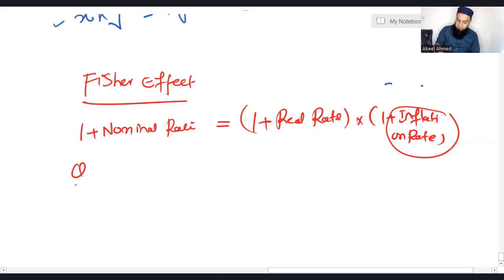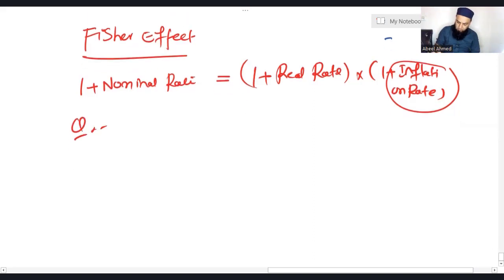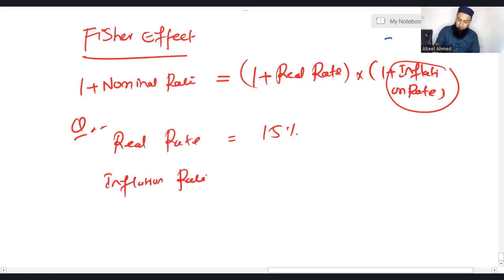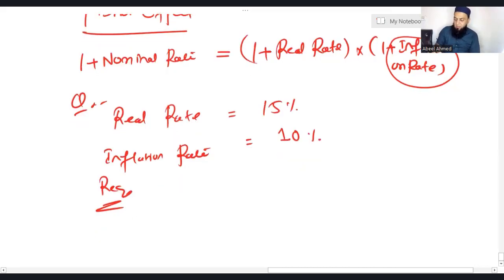Let's see a question. Real rate is 15%. Inflation rate is 10%. Obviously, nothing is mentioned, so the given inflation is general inflation. You simply need to calculate nominal rate.